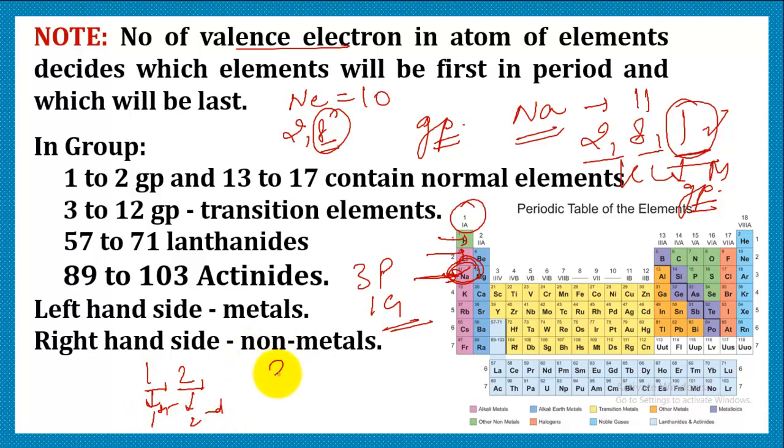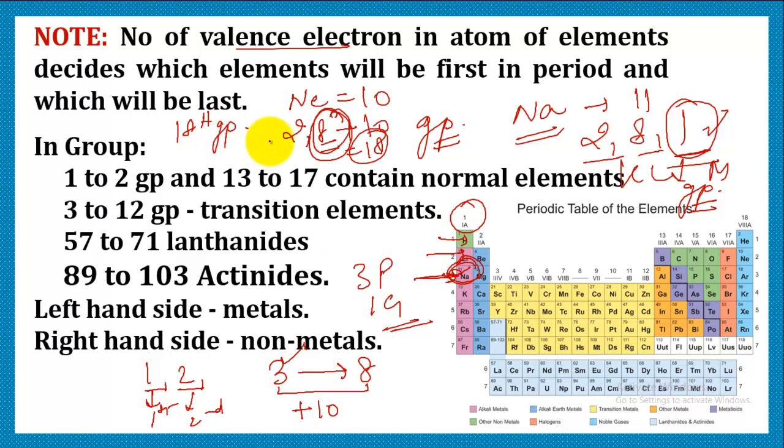But the elements with 3 to 8 valence electrons belong to the group which we find after adding 10 to their valence electrons. So here the valence electrons for neon are 8. We add 10 and it becomes 18. So that means neon is a member of the 18th group.